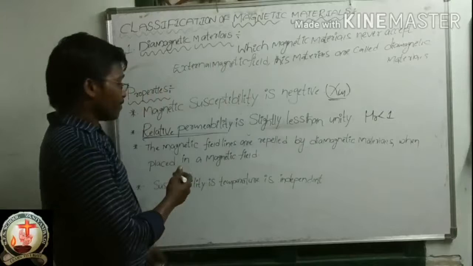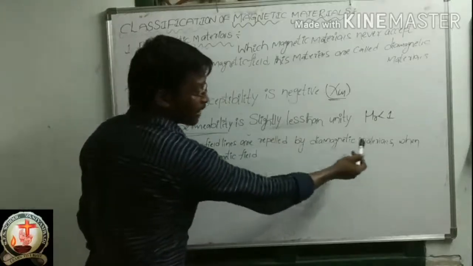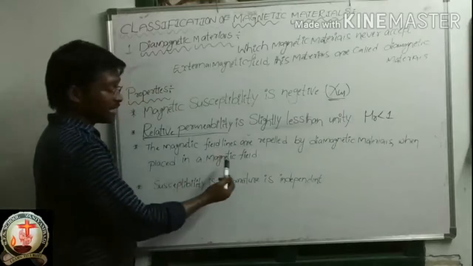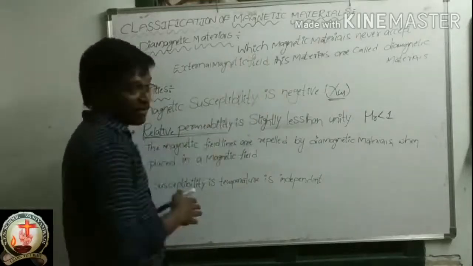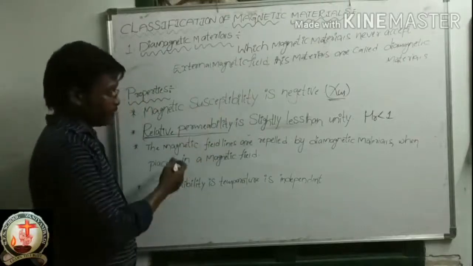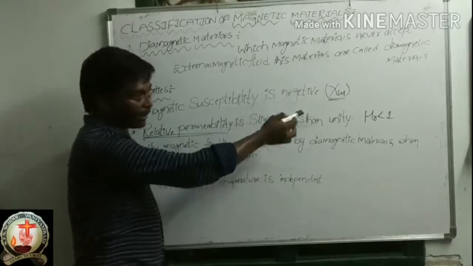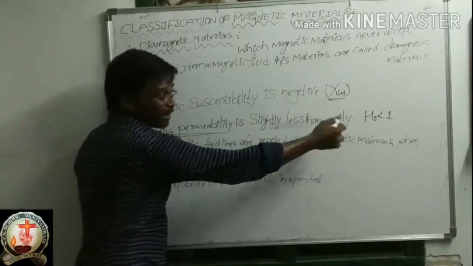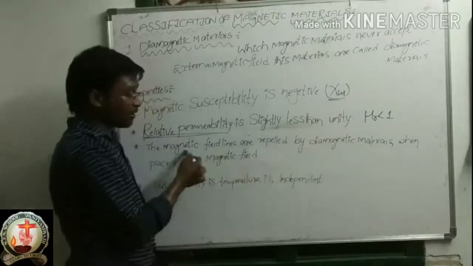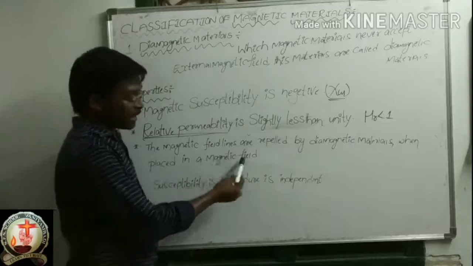Now the third point: the magnetic field lines are repelled by diamagnetic materials when placed in a magnetic field. I already told you this property when I explained the definition. These diamagnetic materials repel the magnetic field lines when placed in a magnetic field.